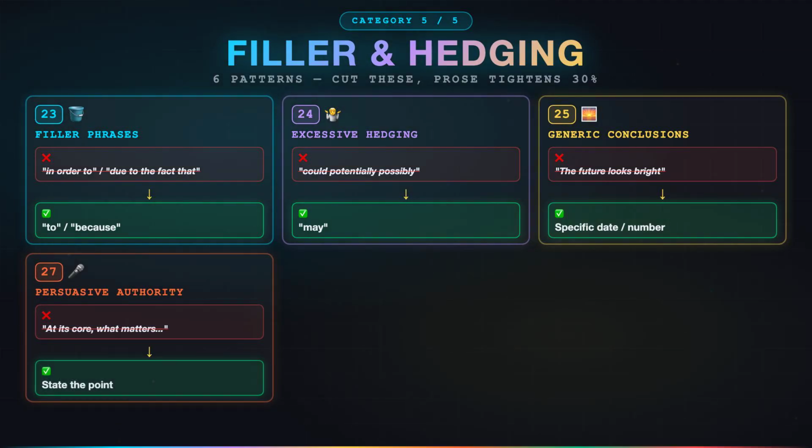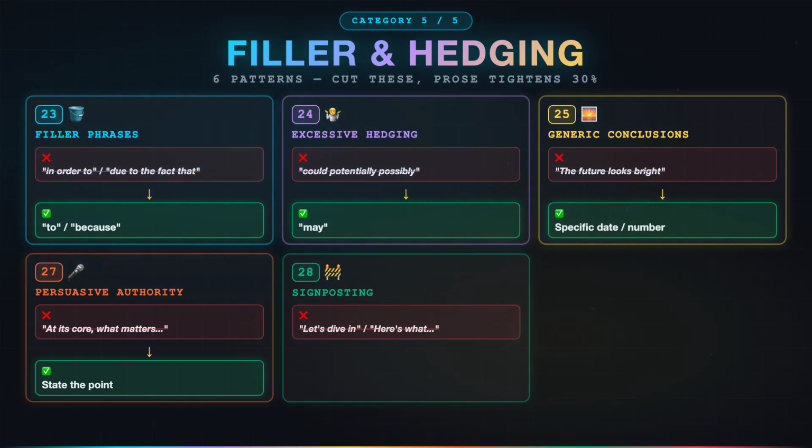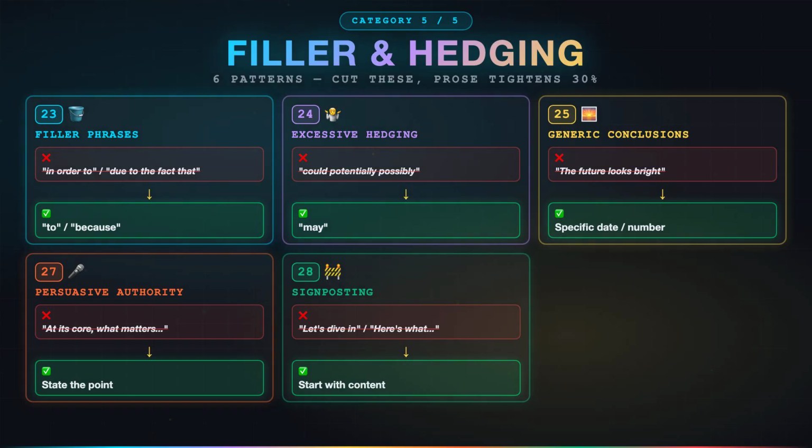Pattern 25, generic conclusions. "The future looks bright." "Exciting times lie ahead." That's not a conclusion. That's a fortune cookie. Replace with a specific plan, a specific date, a specific number, plus the late additions.